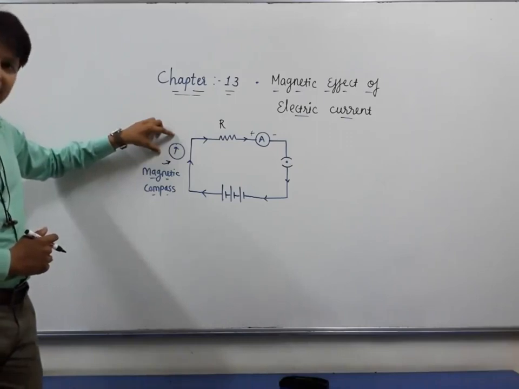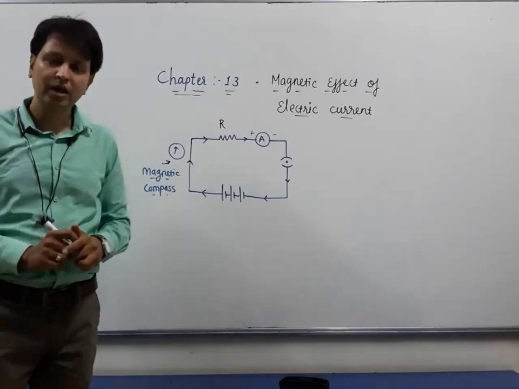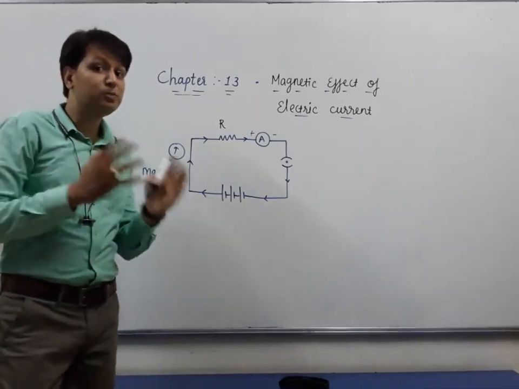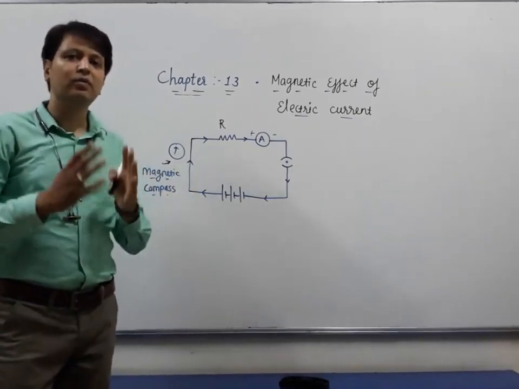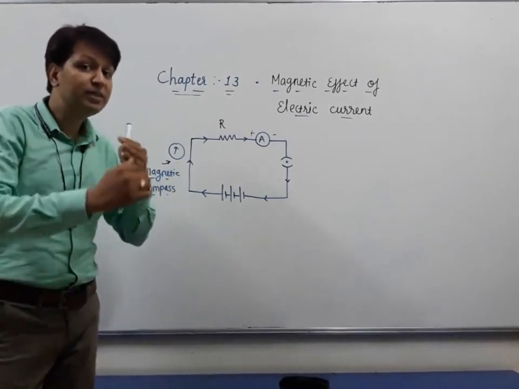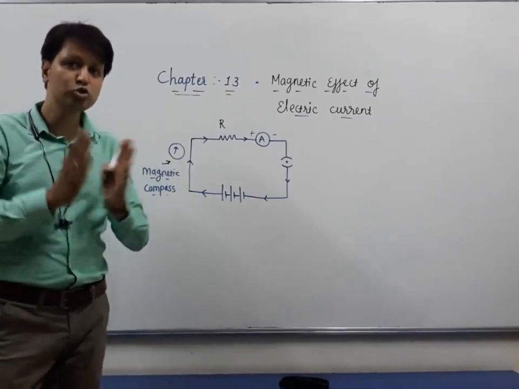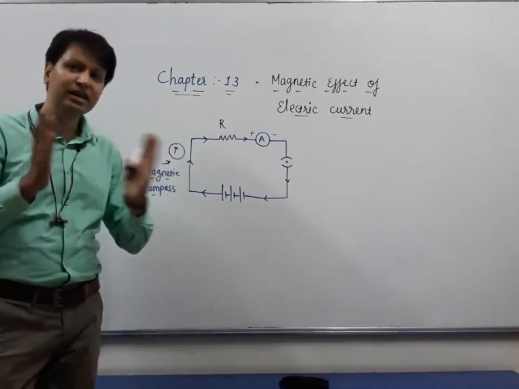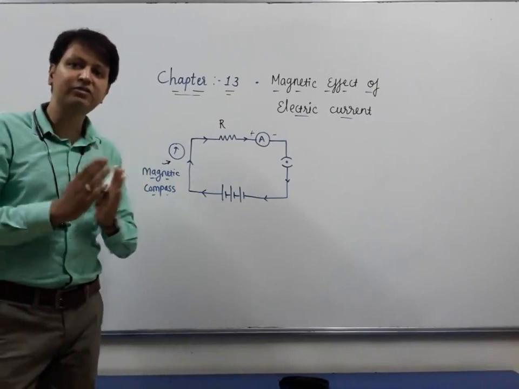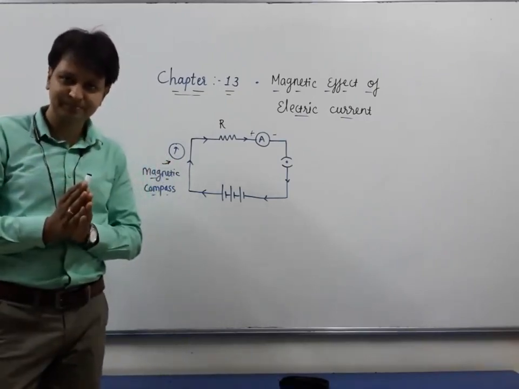It was observed that the magnetic needle was deflecting. It was explaining to us that when electric current is passing through a conductor, there will definitely be a magnetic field nearby it. So we can clearly understand that electric field has a link with magnetism.